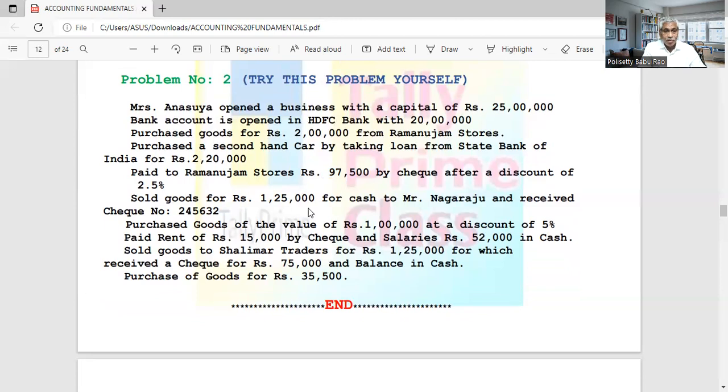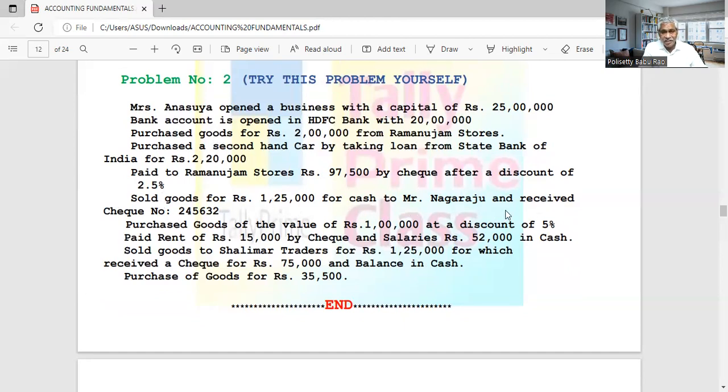And another one. Sold goods for 1,25,000 rupees for cash to Mr. Nagaraju and received check number. So we sold for cash, which means received either by check or cash, both are the same. So sold to Nagaraju for cash. So when you sell the goods for cash, the personal account is immaterial because he did not owe anything to us. He already paid money, so he's not a debtor. That is why the personal account is not used. So here goods and cash only.